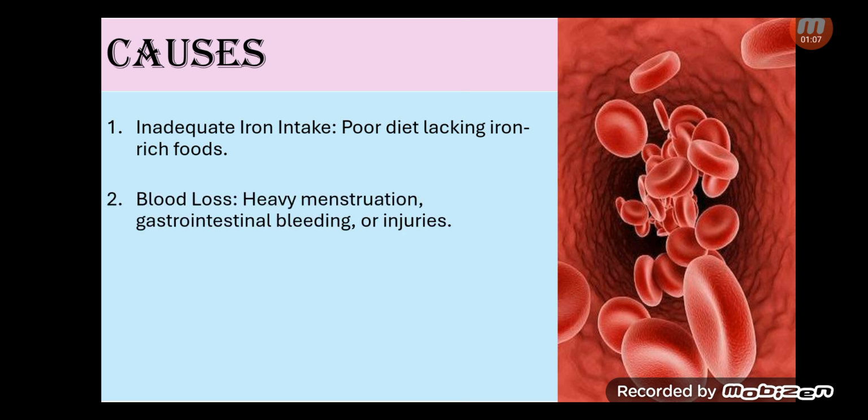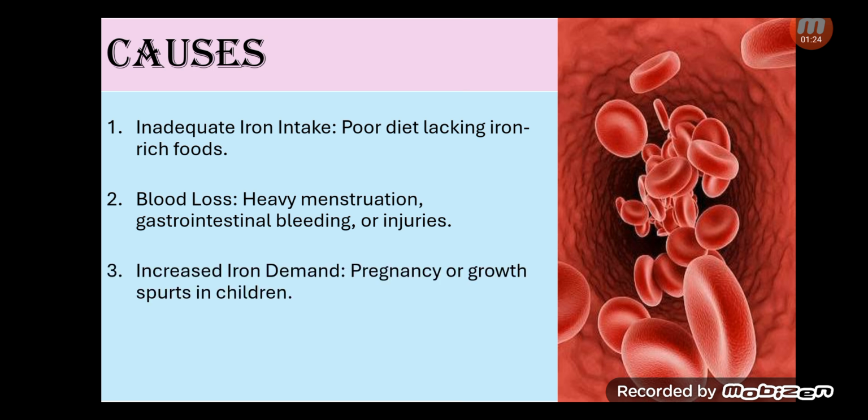The next cause of it is blood loss. Blood loss may be because of heavy menstruation, GI bleeding, or gastrointestinal bleeding, or injuries. These all things can cause iron deficiency, and consequently can cause iron deficiency anemia. The next cause of iron deficiency anemia is increased iron demand. Whenever there is increased iron demand, then the supply causes iron deficiency. Basically, it happens in pregnancy or growth spurts in children most usually.